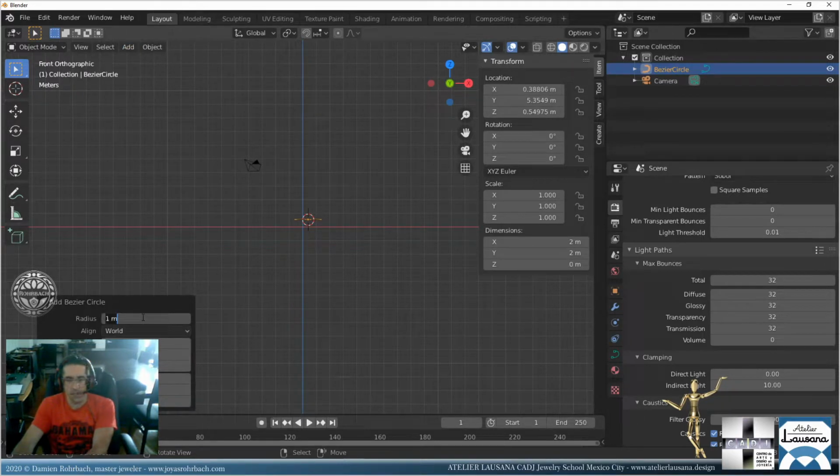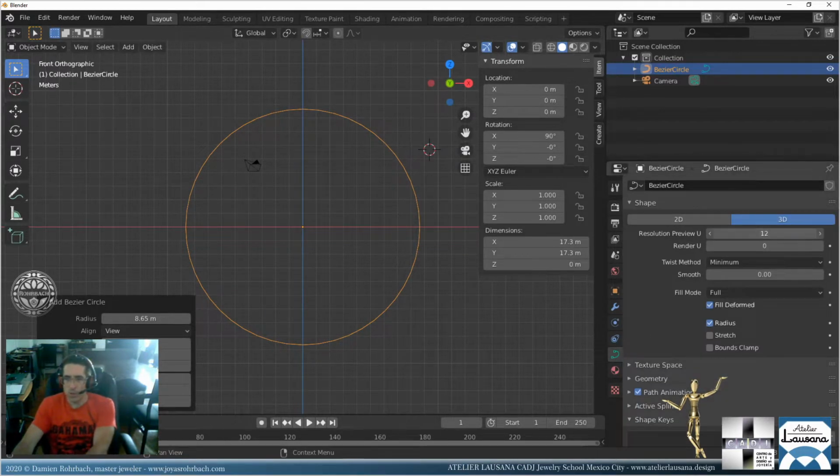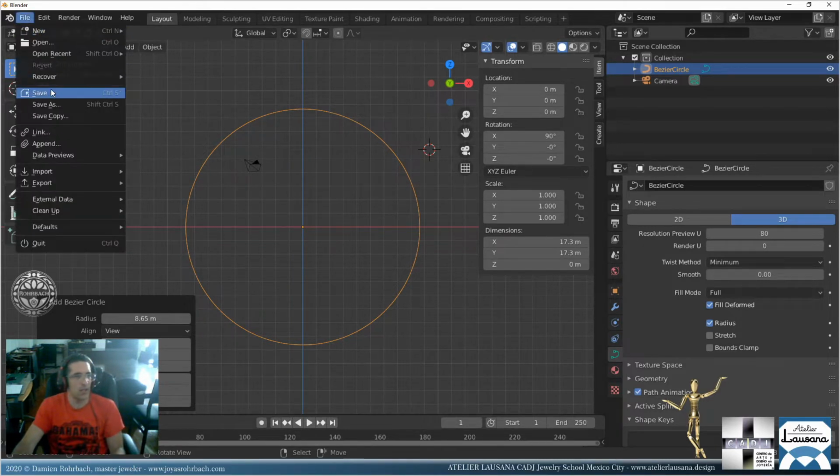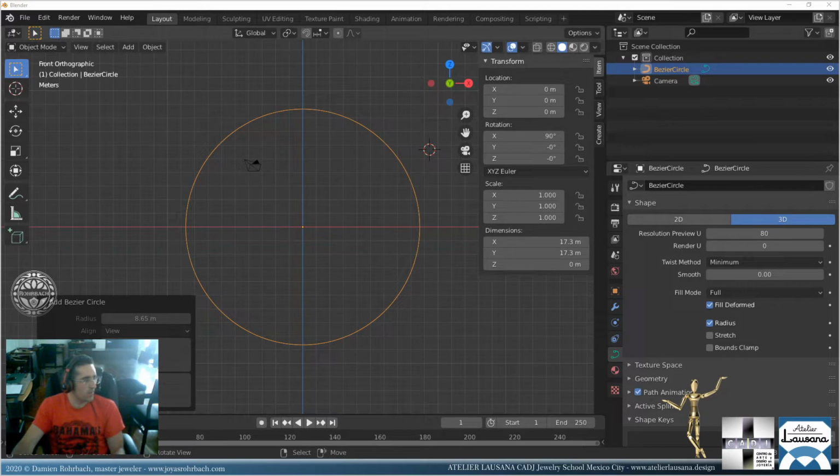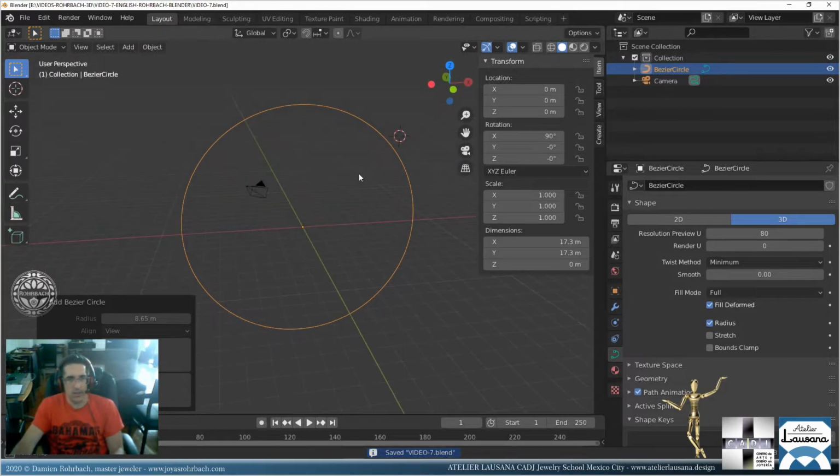Okay, let's make it 8.65. Align to the view, and let's center this here already. Okay, let's change the resolution to something like 80, and let's save the file. Don't forget to save your files. So this is going to be, where's that? Where is my, okay, so that's video 7. Okay, so that's the finger size.